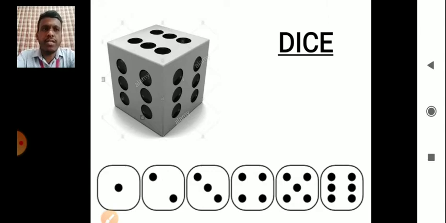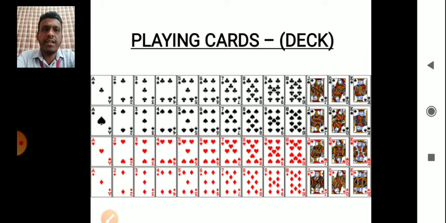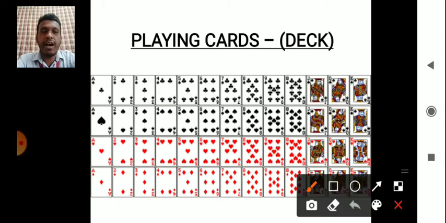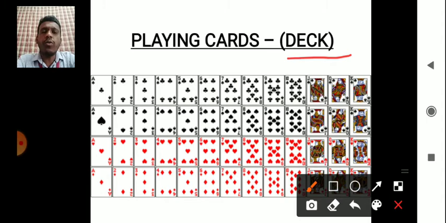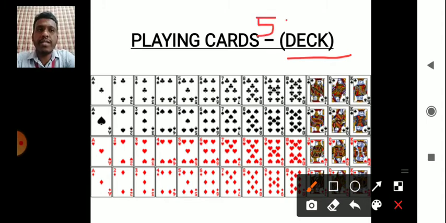Let's move further towards the next thing, that is playing cards. A set of playing cards, you might have played cards. Now, in this set of playing cards there are a lot of concepts which you should understand. First of all, this set of playing cards is known as a deck. Now, in total how many cards are there? Totally we have 52 cards.